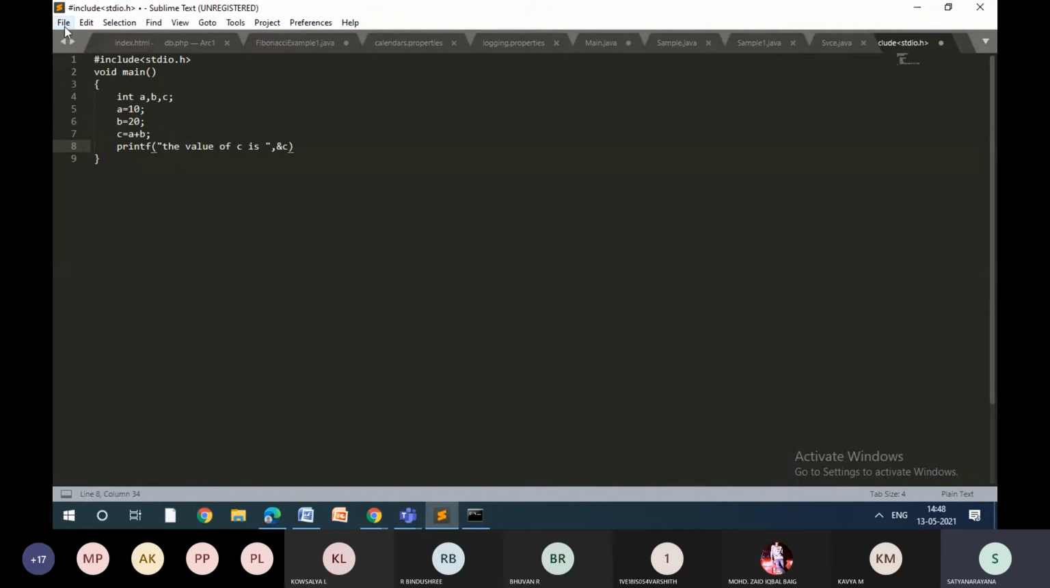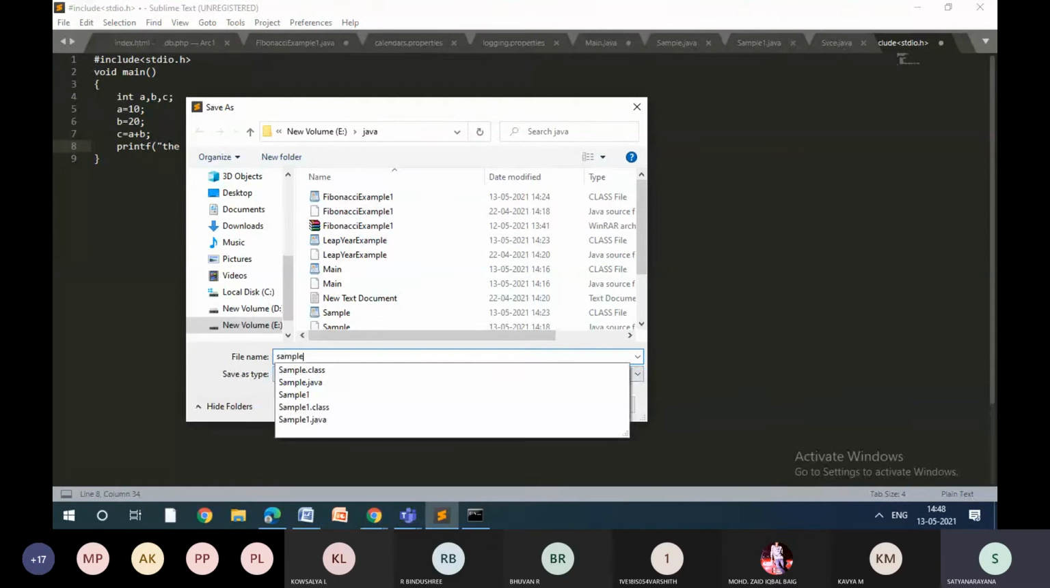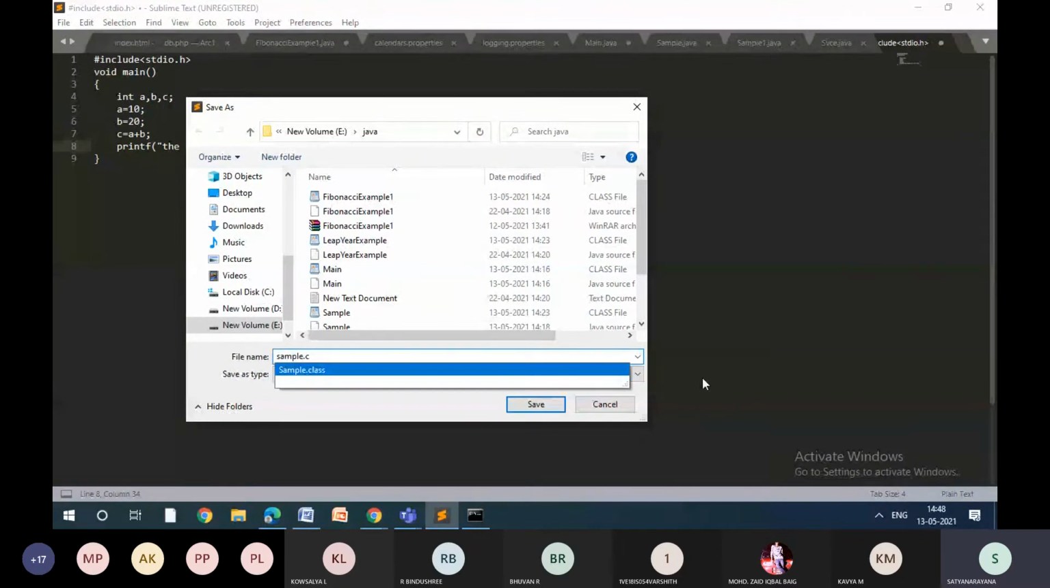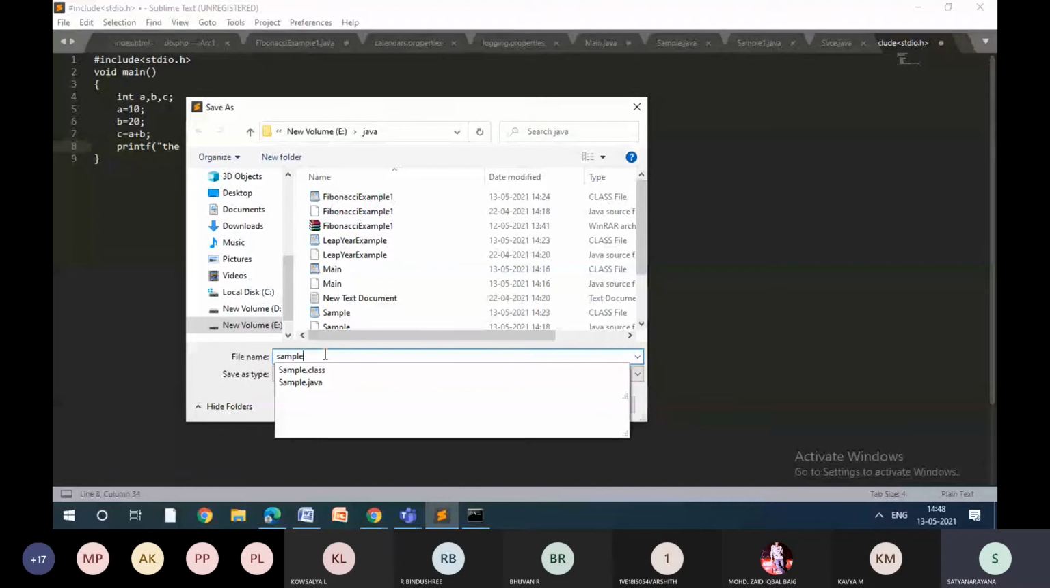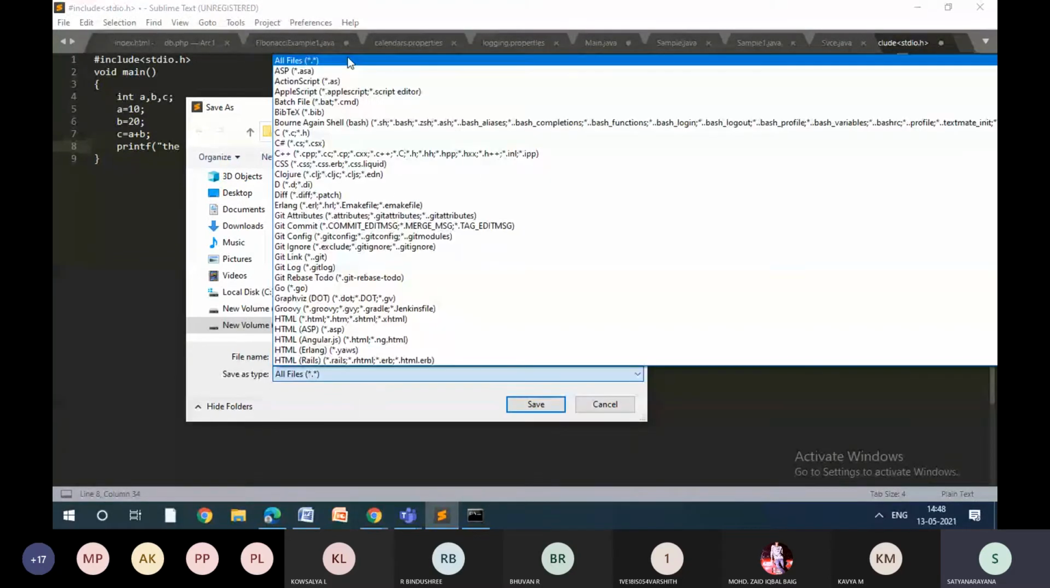So when I save this, save as, I'll just save like sample.c, or let me make some other name because already I have given some sample. So sample123.c and select the program as C program, right? So save. Yes. So it's a free version, no need to purchase. If you want to purchase, you can purchase, no problem.